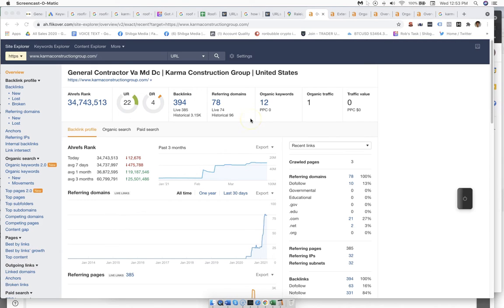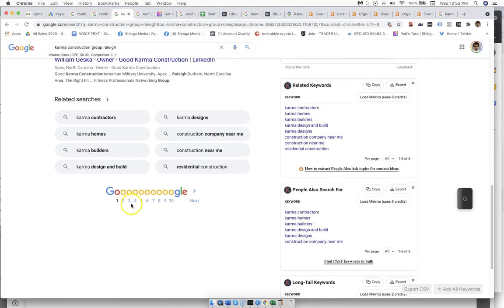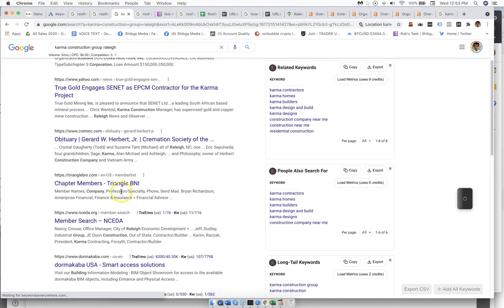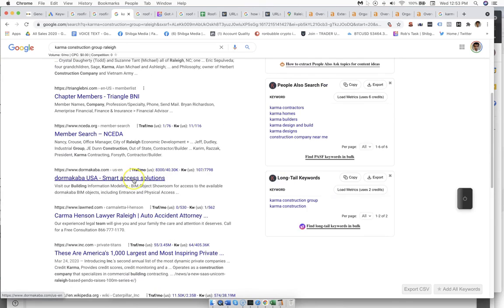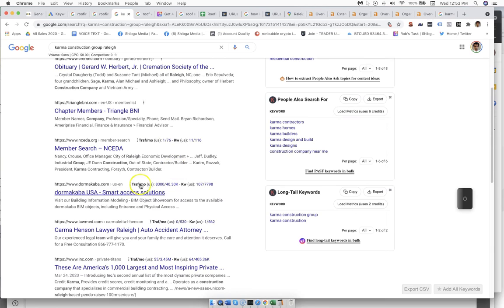As we are building our platforms, nowadays it's very important to get indexed. For example, when we search for our brand name, how far do we see quality platforms about our business that are owned under Karma Construction, right? The more we have indexed in Google, the better it is.